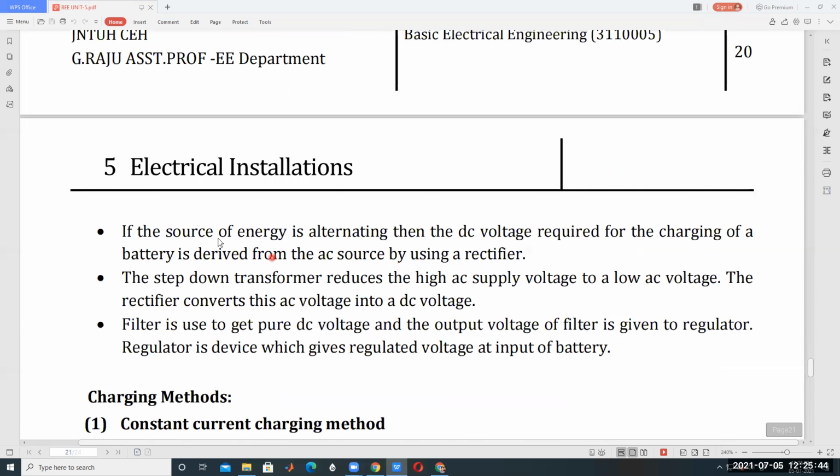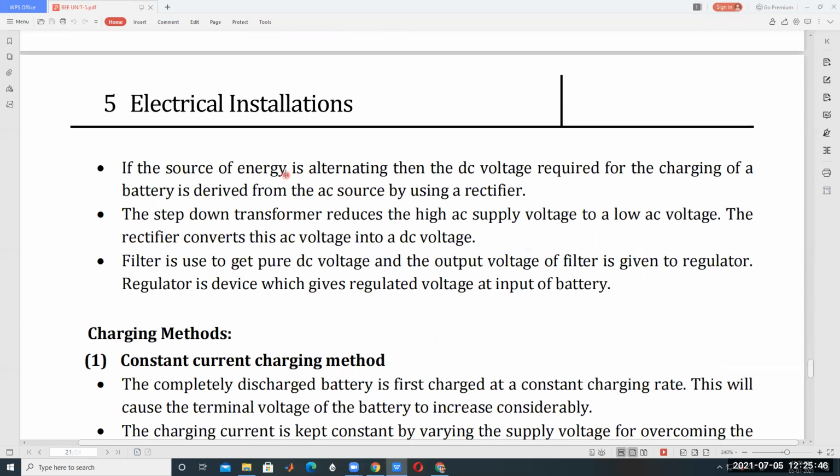If the source of energy is alternating, that is called AC, then the DC voltage required for charging a battery is derived from the AC source by using a rectifier. Understood? This is the concept. By using a rectifier, AC is converted into DC.